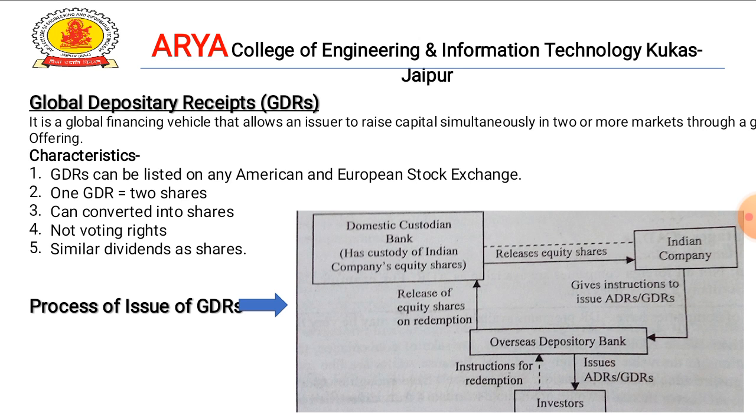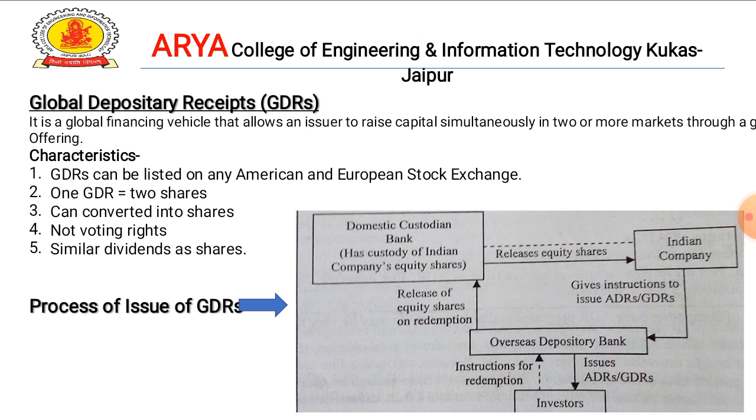The holder of a GDR has no voting rights as such. The holder of an ADR also has no voting rights. However, the shareholder does have this right. The dividend on GDRs is quite like the dividend on shares. In both cases, ADR and GDR, they are US dollar denominated.